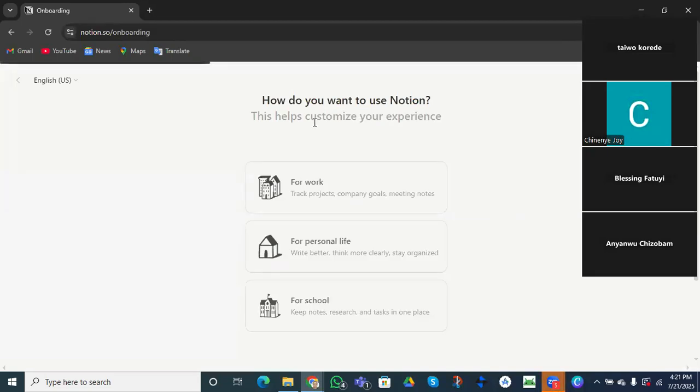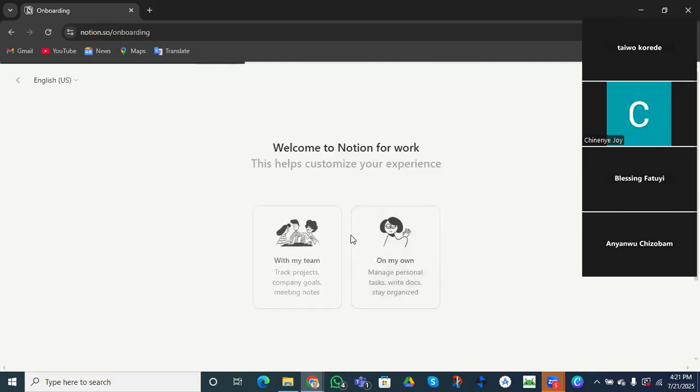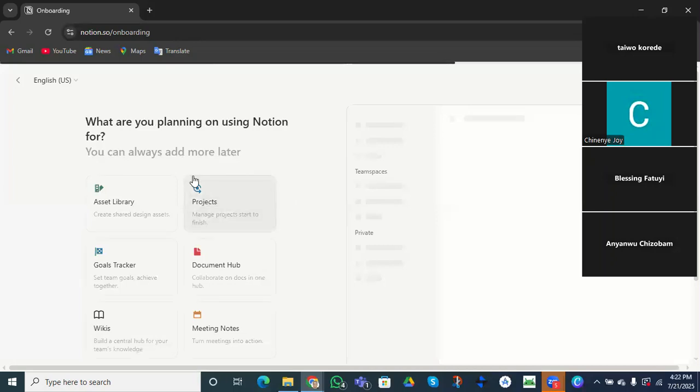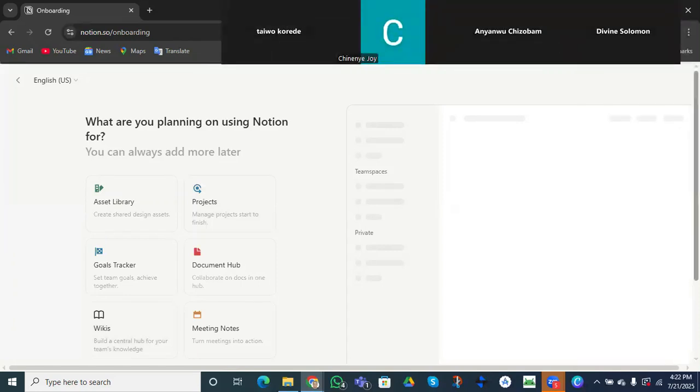Now, Notion is going to ask me a few questions to understand why I'm here. It's asking me how I want to use Notion. Do I want to use it for work or for my personal life? I choose work. Let's say I'm using it with my team. Then it says tell us about yourself. Let me say I'm a product designer, or anything you like, you can choose. What are you planning on using Notion for? We can take one or we can skip.